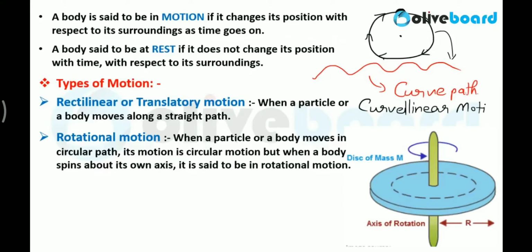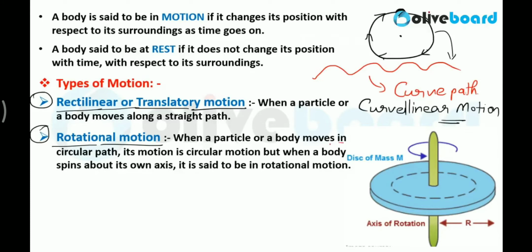Is it understood? So that's why circular motion is a part of rectilinear or translatory motion. Clear? So there are two types of motion. The first one we have covered just now, and the second one is rotational motion. What is rotational motion? When a particle or a body revolves around its own axis, then we call that kind of motion rotational motion. Is it understood?